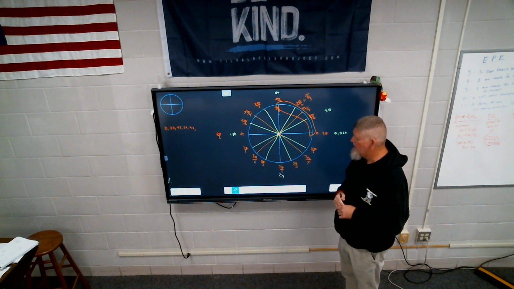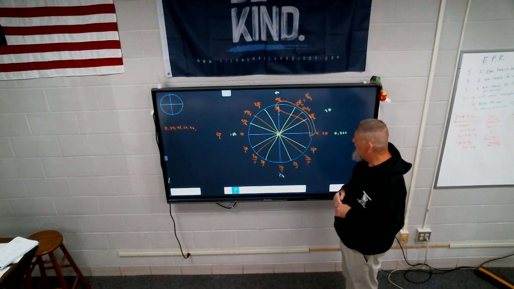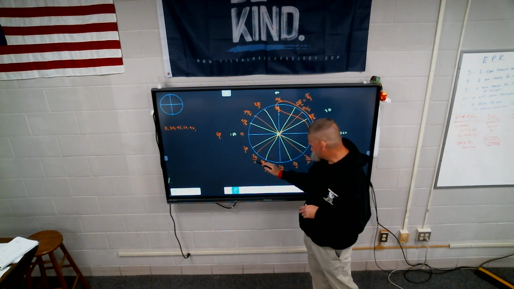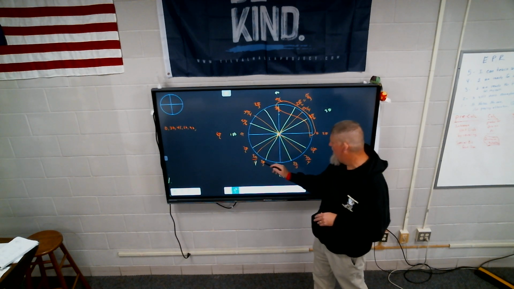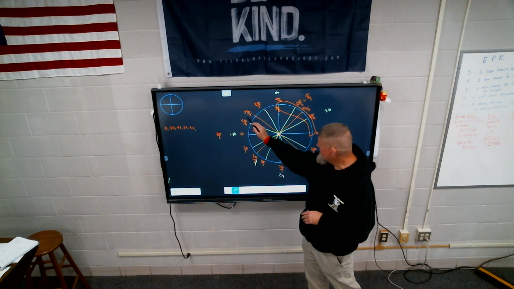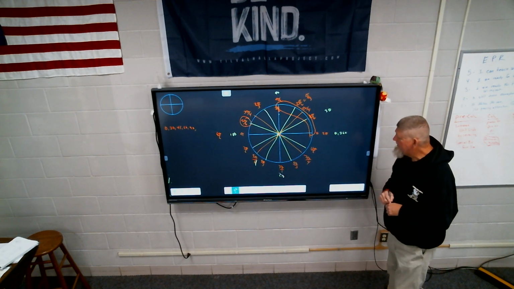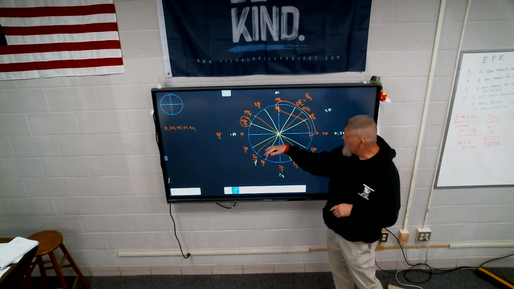Yes? Did you write 5/6 or 5/4 in the third quadrant? Right here? Yeah, that should be 5/4. Okay. Sorry, because 5/6 is right there. Yeah, I was confused. It should be 5/4. Remember 1/4, 3/4, 5/4, 7/4.